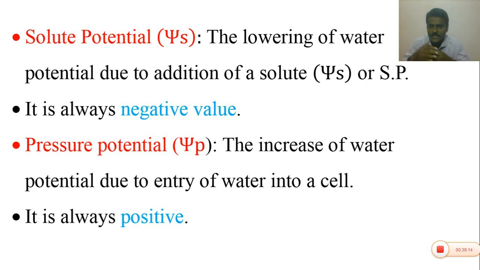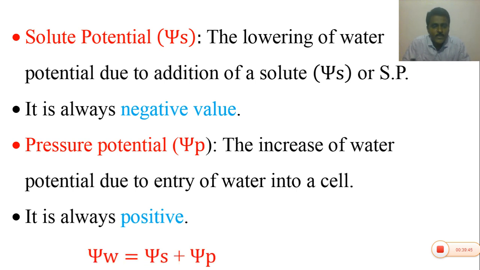Whenever water molecules continuously enter into the cell, the water content is more, hence the water pressure is increased. Such pressure is called a pressure potential. So the increase of water potential due to entry of water into a cell is called a pressure potential. Pressure potential is always positive. Pressure potential is always positive.